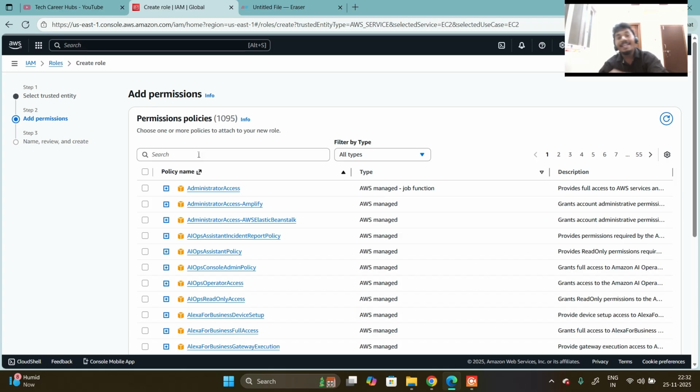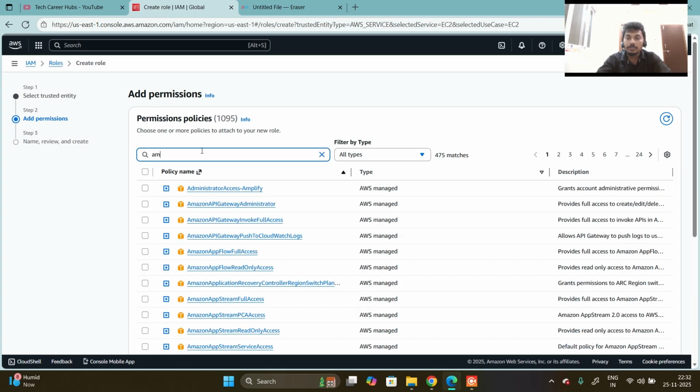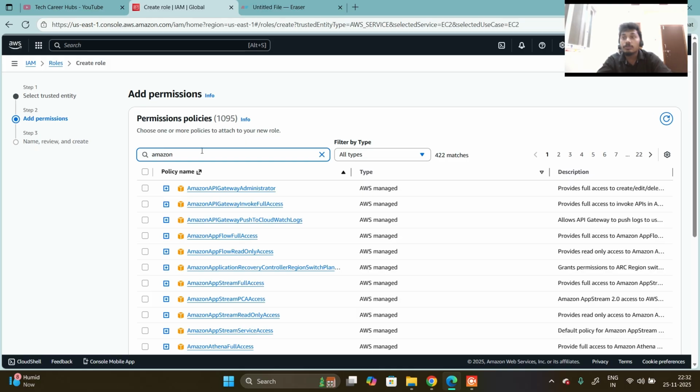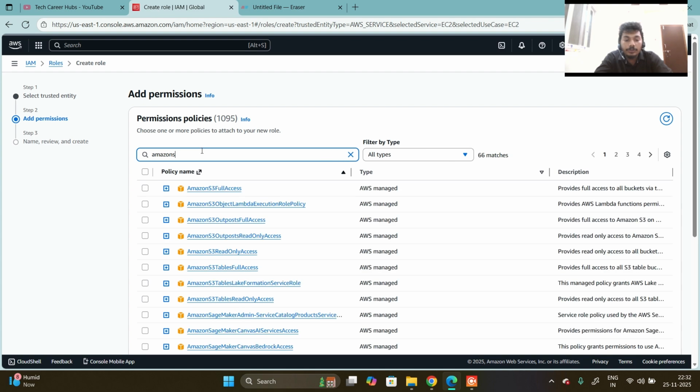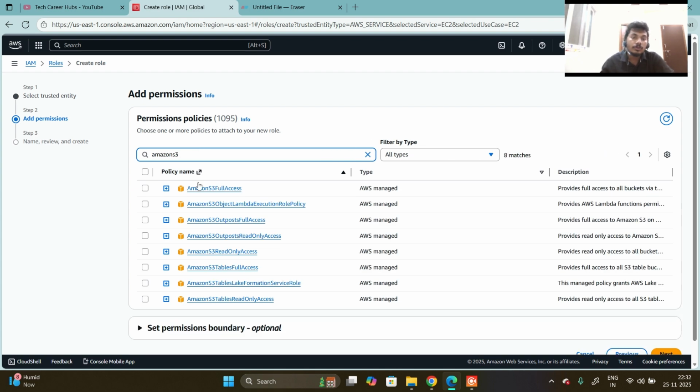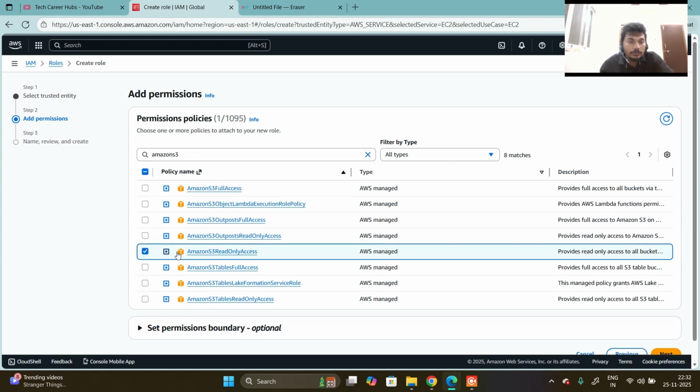Here also you can use the same policy. We are creating this for example purposes, right? For that purpose I am just selecting read only access. Then click on next.